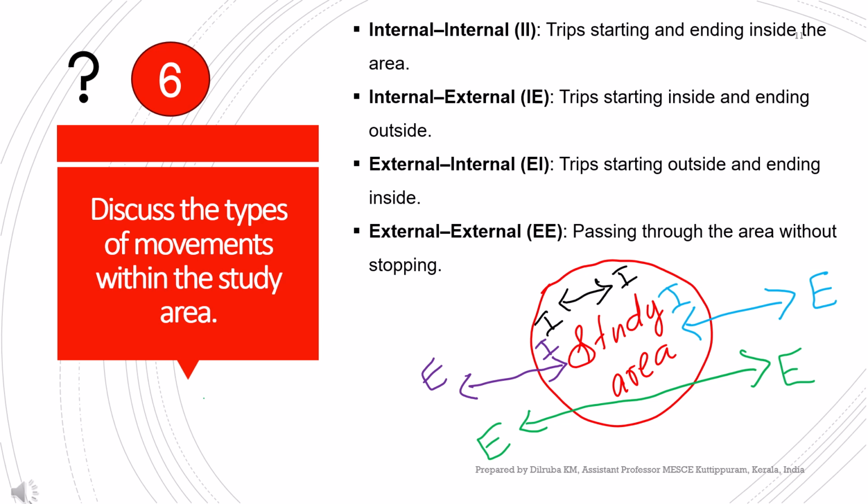Now coming to internal to external, some people will be traveling from the study area to outside the study area, which is called an internal to external trip. External to internal means a trip coming from outside the study area towards the study area. And external to external trips will be there. Some people will be passing through the study area, which is called external to external movement. So these are the four types of movements that occur in the study area.